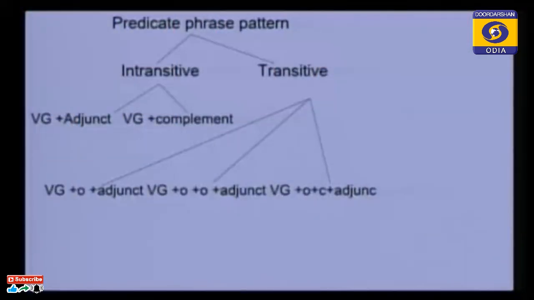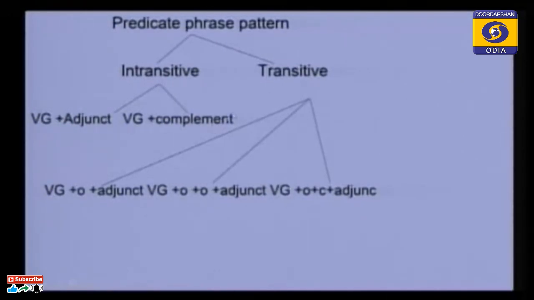Next you see, the predicate phase patterns. Please look at the screen and see the intransitive pattern: one is verbal group plus adjunct, and the other is verbal group plus complement. Here you see, there is no object in the intransitive pattern; adjunct is there, complement is there.